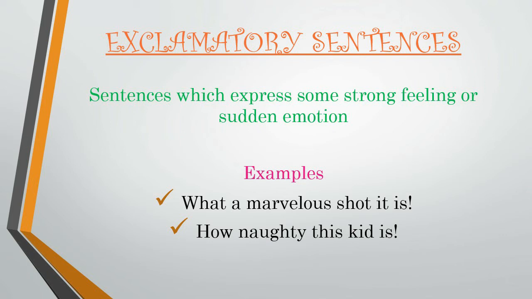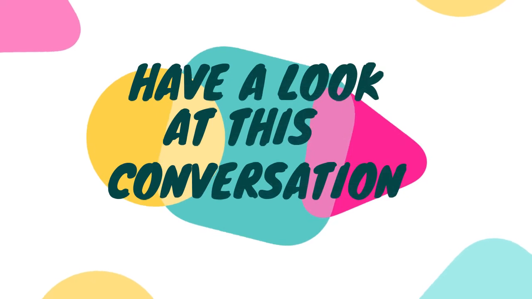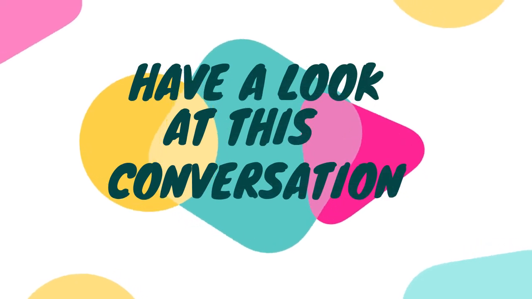Now, you might have observed that I have used the mark of exclamation at the end of these sentences. So, to identify any kind of exclamatory sentence, look at this exclamation mark. If it is there, that means that sentence is an exclamatory sentence. Very good. Now, let's move on to the new topic which we are going to learn today. Before we dive into that, let's have a look at this conversation between me and my friend.